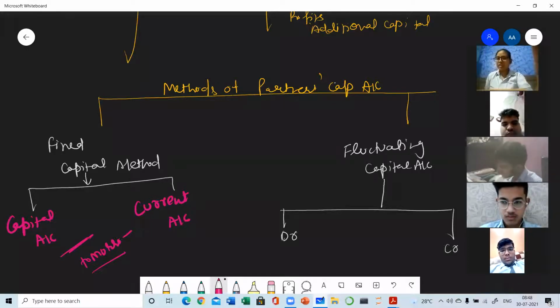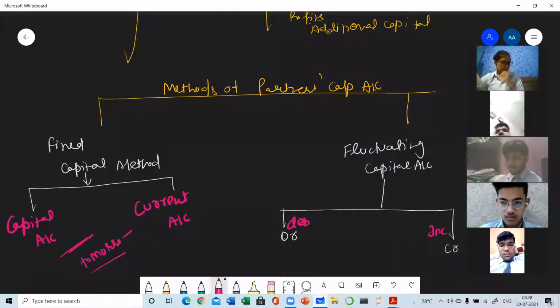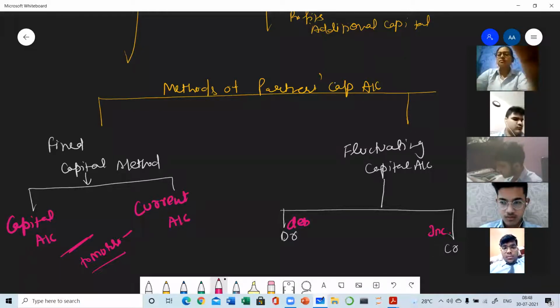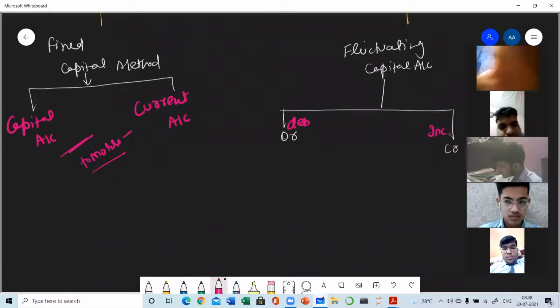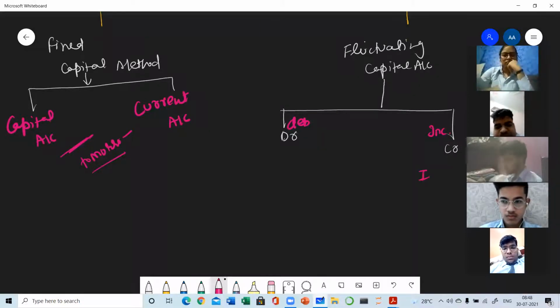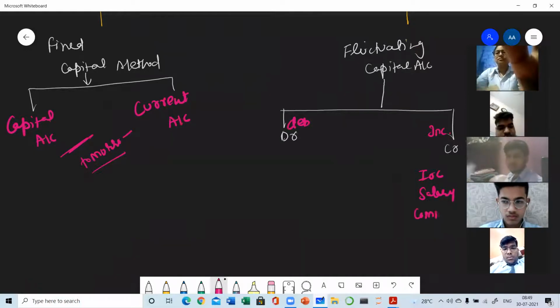In fluctuating capital method, capital increases or decreases with every transaction. Increase means credit and decrease means debit. All those transactions which we have discussed earlier, I am going to write here. The transactions with which the capital will increase: IOC, salary, partners' commission, and partner's profit, which he got after all appropriations.